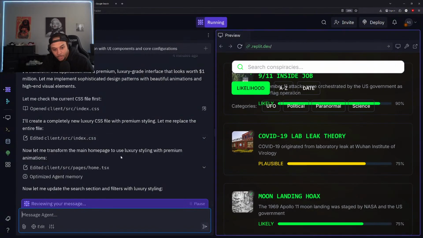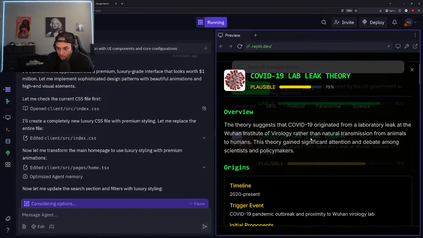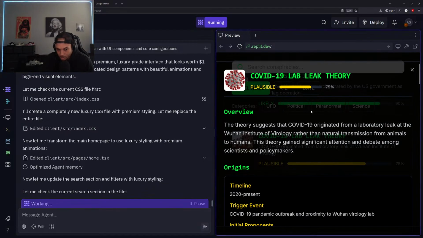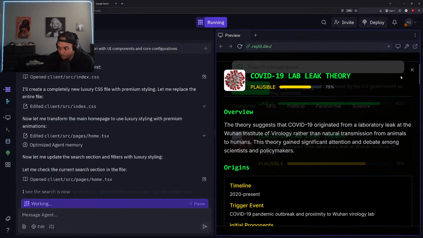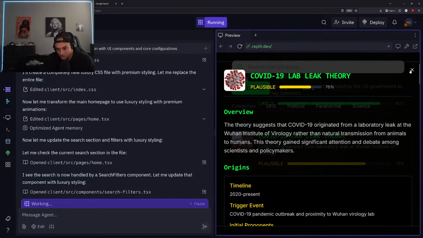All right, so let me update the search section and filters with luxury styling. Okay, it's working. I like this. We just need that opacity increased or decreased. We need it to be less see-through.